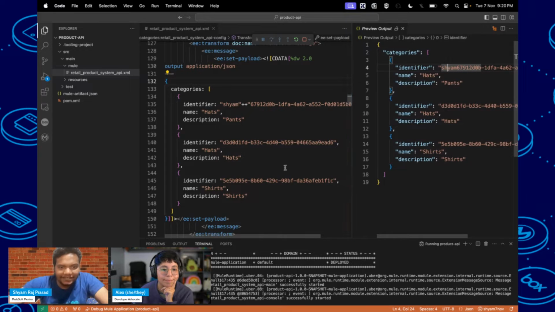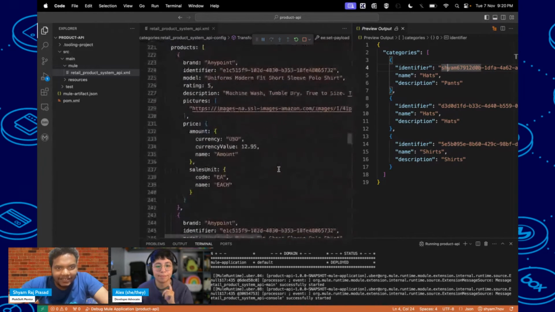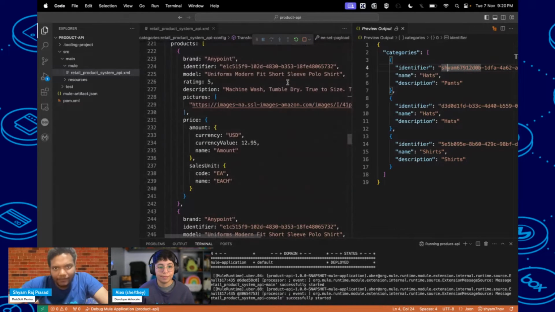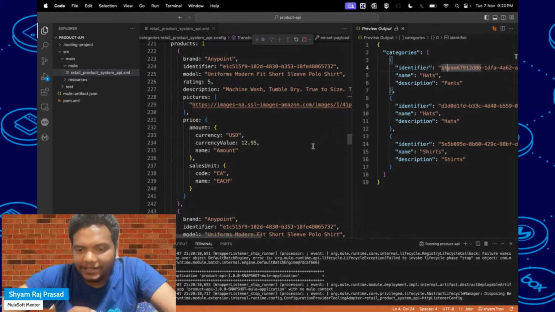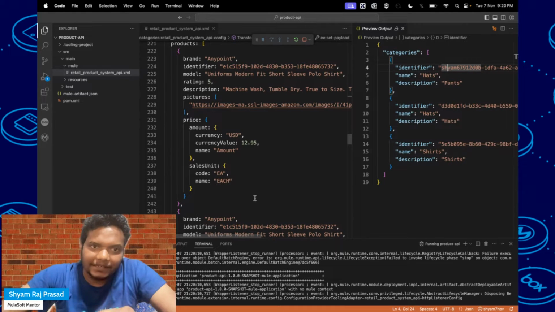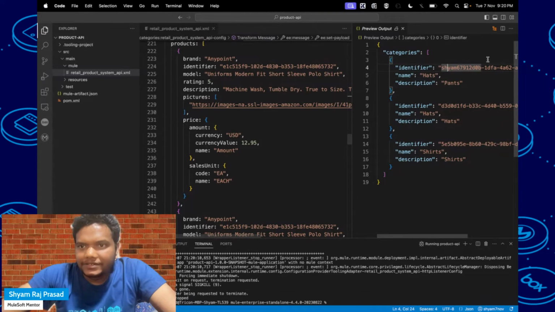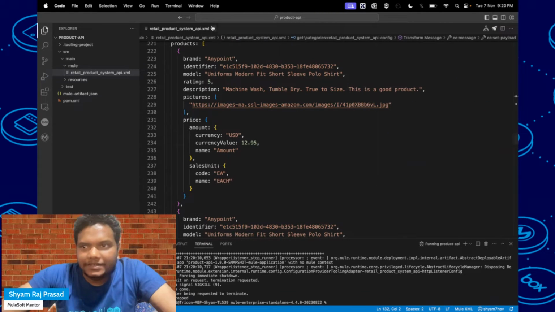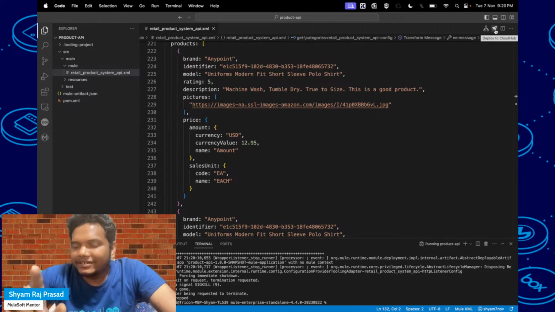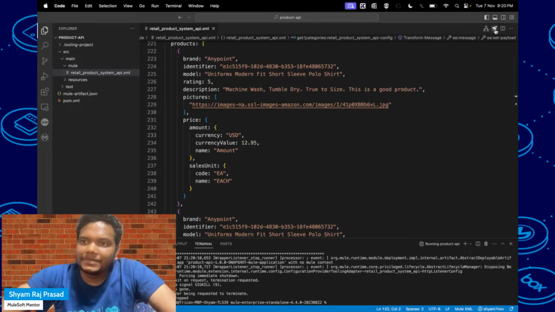I will proceed further. So this is the thing. And for deployment, I will stop it. From here you can deploy this application also to the account where I've created an account. Let me close this one. Here you can see there is an icon. When you click on that one, it will deploy to CloudHub.